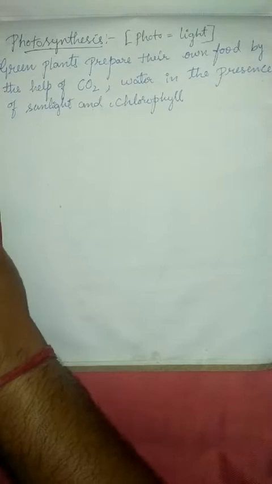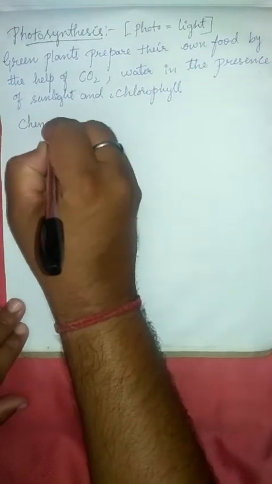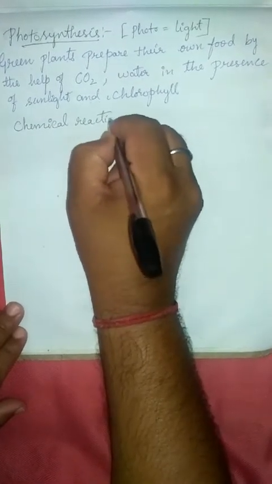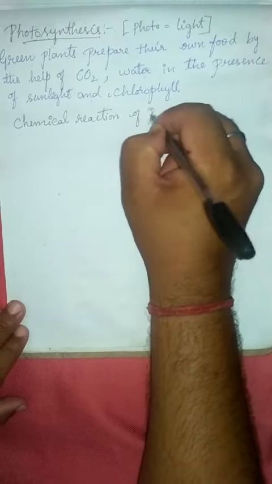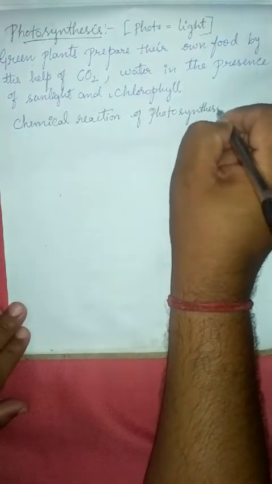Now we go on to discuss the chemical reaction of photosynthesis. What is the chemical reaction of photosynthesis? Very simple.